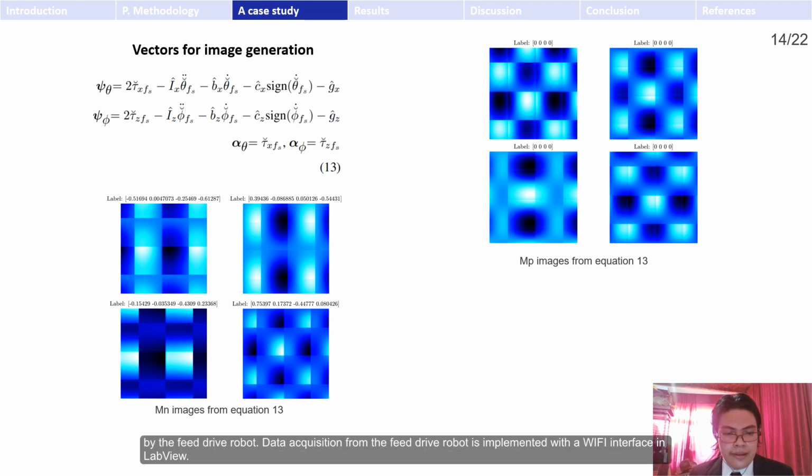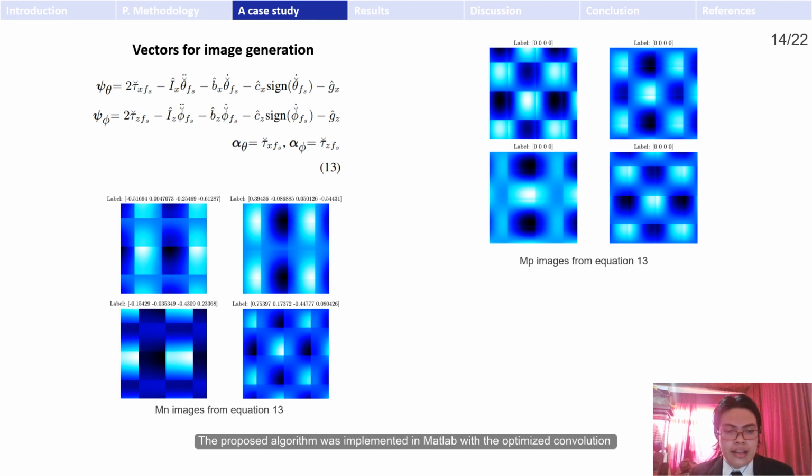Data acquisition from the Feed-Right robot is implemented with a Wi-Fi interface in LabVIEW. The raw data is transferred from the FPGA board to a personal computer to be processed by the identification algorithm. The algorithm was implemented in MATLAB with the optimized 2-dimensional convolution function and the functions to handle the NVIDIA graphics unit. The data generation, CNN training, and the algorithm run on a personal computer.